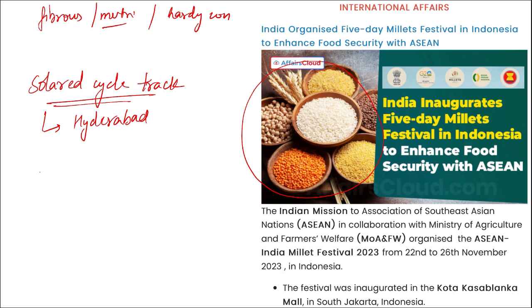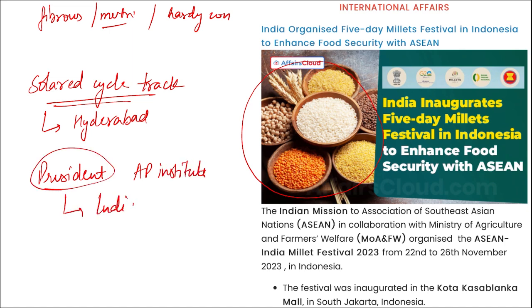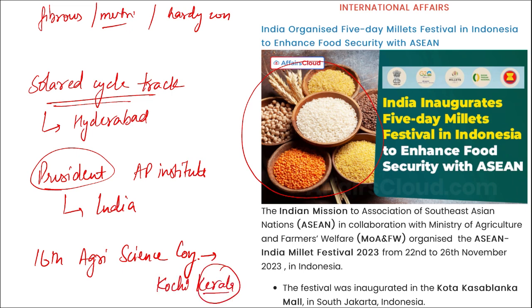Which country has been re-elected as the president of Asia Pacific Institute? It is our India. India has been re-elected as the president of Asia Pacific Institute. Then tell me, where was the 16th edition of the Agriculture Science Congress held? It was in Kochi, Kerala. And we know Kerala became the first state to have hallmarking centers in all the districts of Kerala.